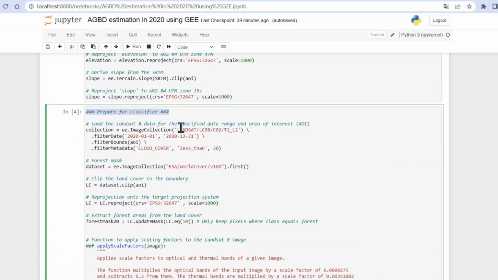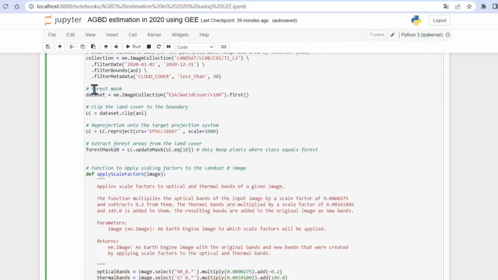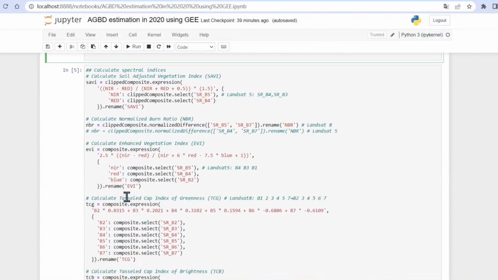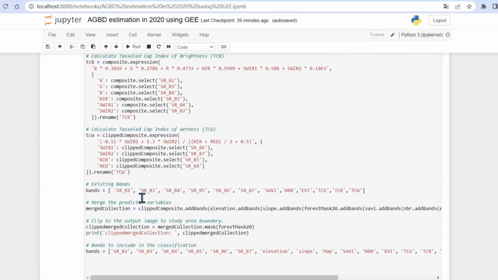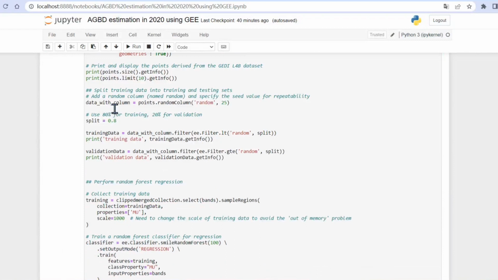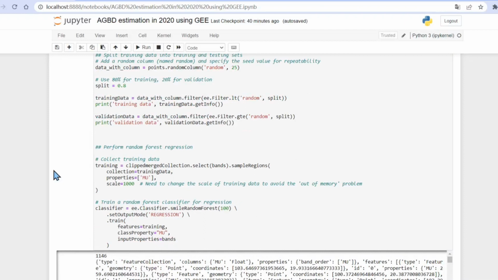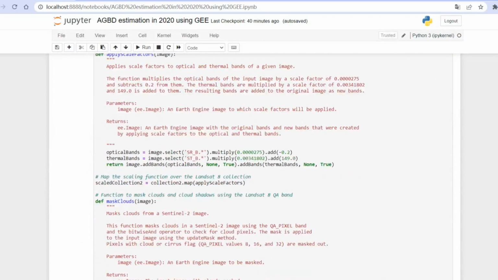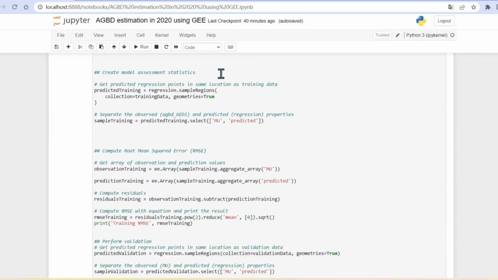Next, we prepare for the classifier, including the forest masking, calculating spectral indices, creating composite images of all bands we obtained before, and training and validation, and performing random forest regression. This is all about how we can use GEDI and Landsat 8 data in 2020 to construct a random forest classifier. Then we just need to input the composite image for each year, and we can get the predicted biomass. Finally, we calculate RMSE for this model.